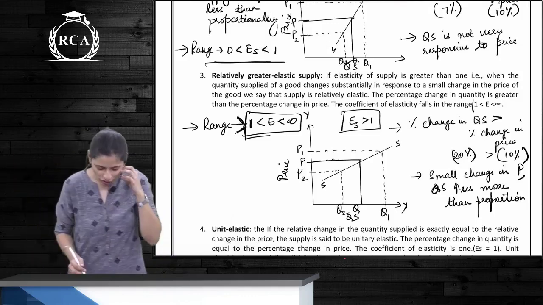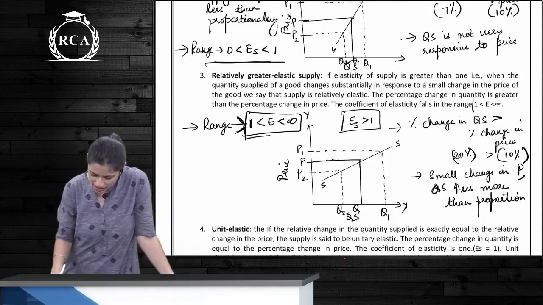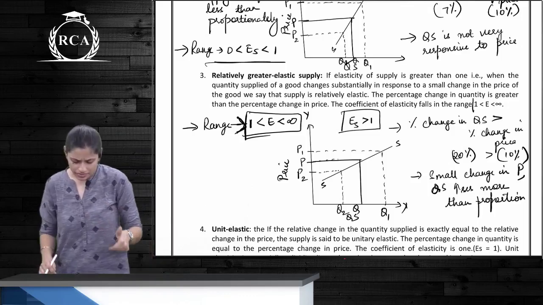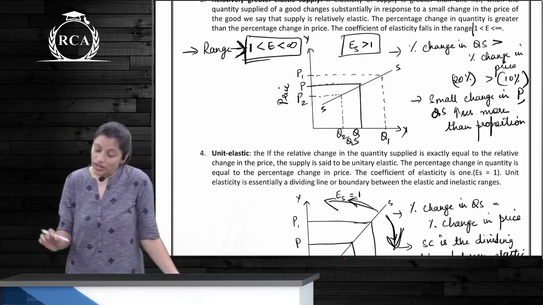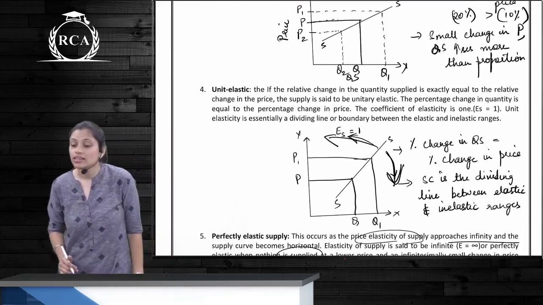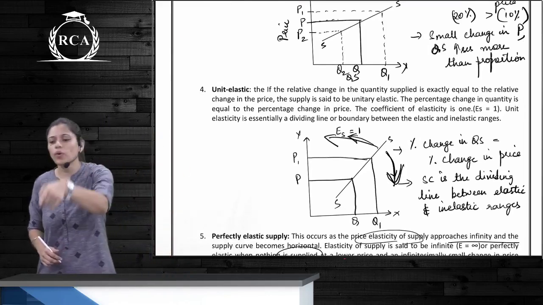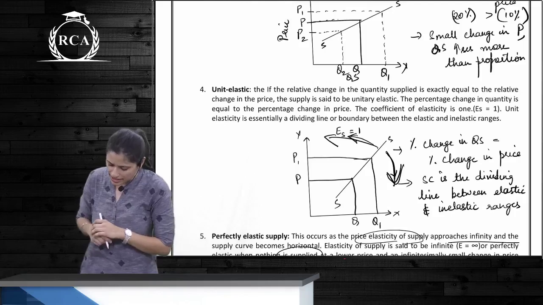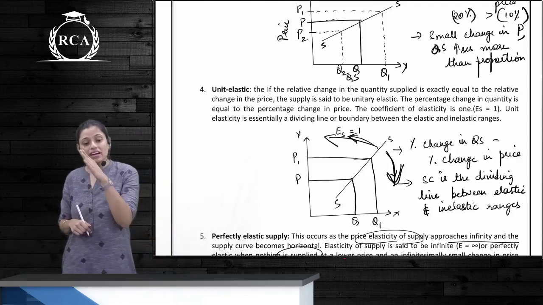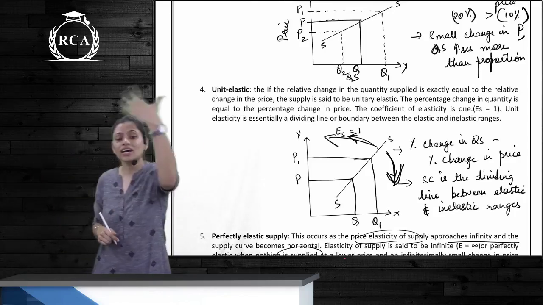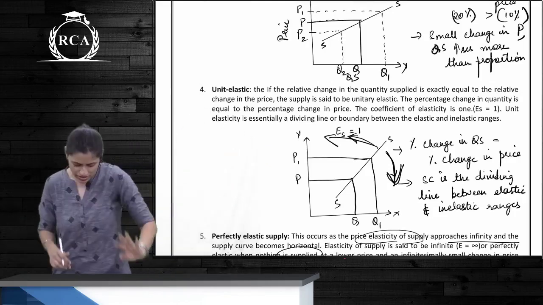This is the range, okay? 1 to infinity. So a small change in price causes a higher change in quantity supplied. Unitary elastic supply: percentage change in quantity supplied is equal to percentage change in price. So the supply curve is nothing but a dividing line between the elastic and non-elastic regions.